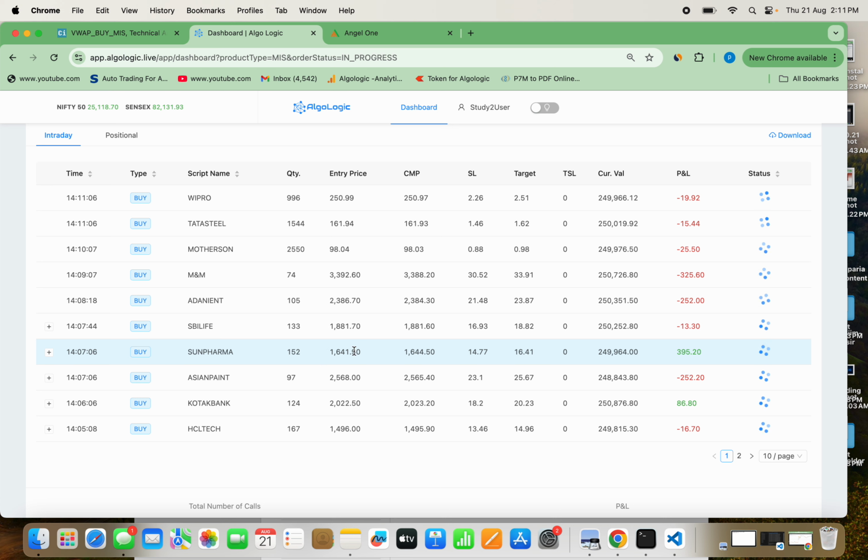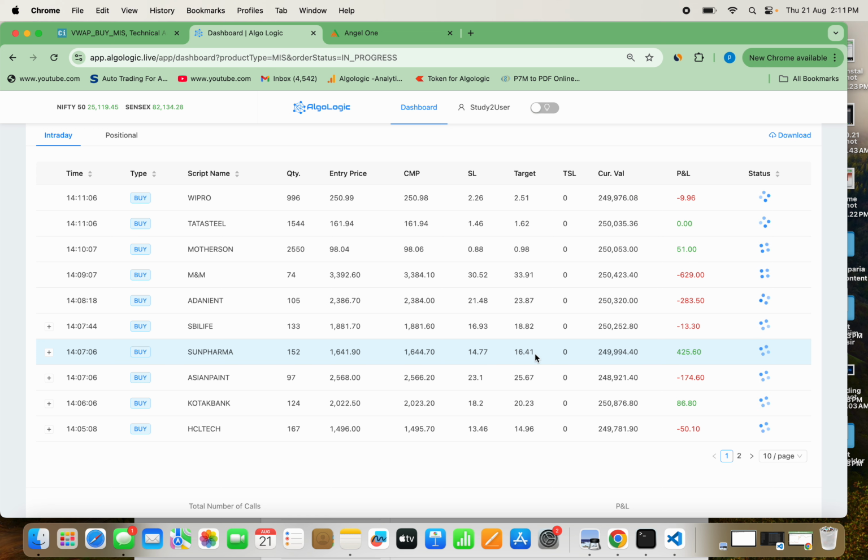Next thing is the entry price, what price it has to make the entry. That means the exact correct time when your candle has crossed over the VWAP line. That's the condition we have made in the Chartink, right? Don't you remember that? In case you remember, we have made the same condition. Now it will give you the target and SL also.